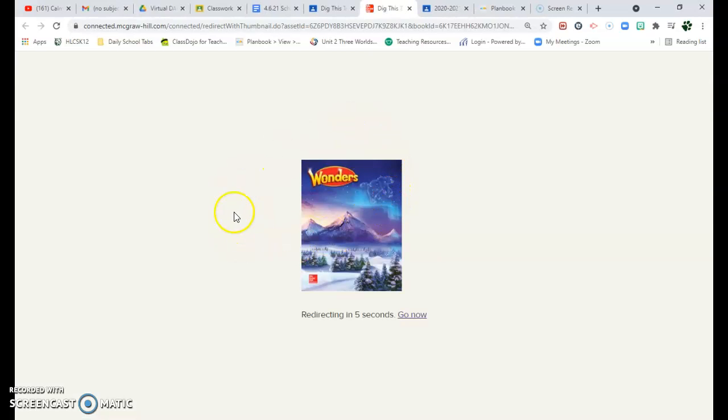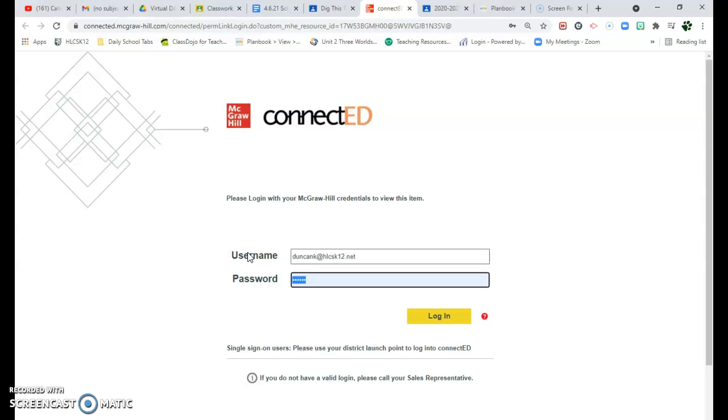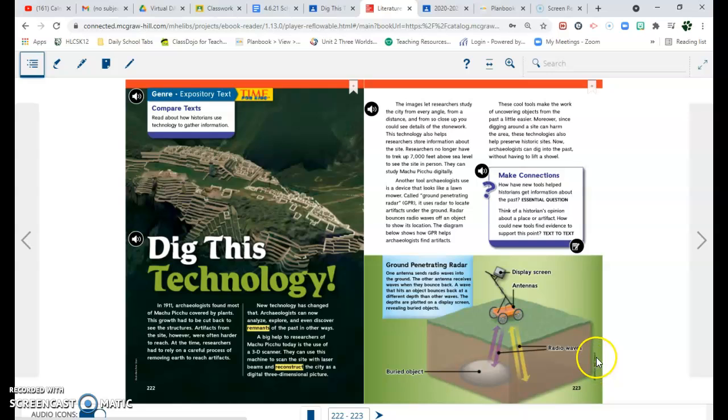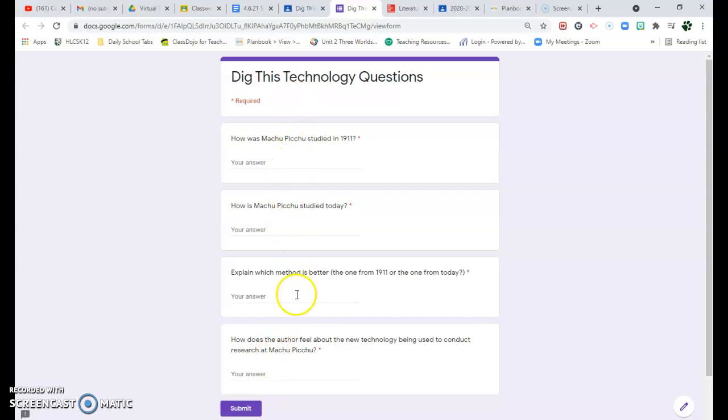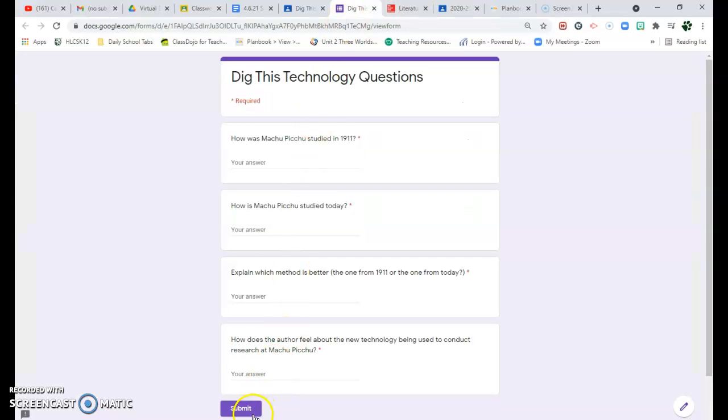You're going to log in. It will probably ask you for your information to log in. Once you log in, see, it's going to have me type in my stuff. I'll show you real quick. It will look like this, Dig This Technology. You need to read these 2 pages. Once you read these 2 pages, go back to Google Classroom. You're going to click this form. It's going to ask you some questions about the text that you just read, which is right here if you need to go back to it. Submit it when you're done. This is going to be a graded assignment.